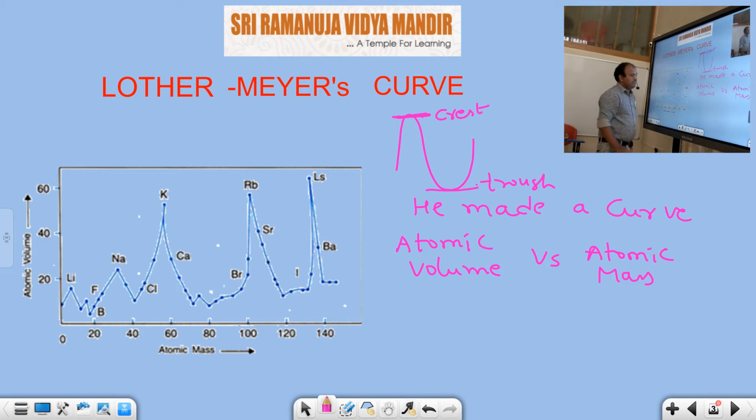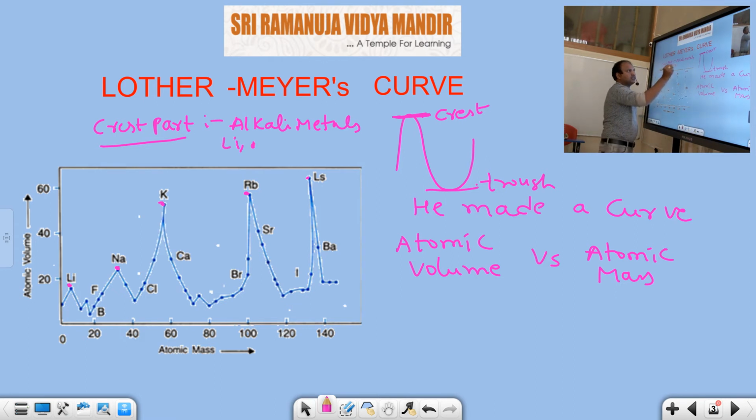The peak of the curve, meaning the crest part of the curve, is occupied by the alkali metals. What are the alkali metals here?